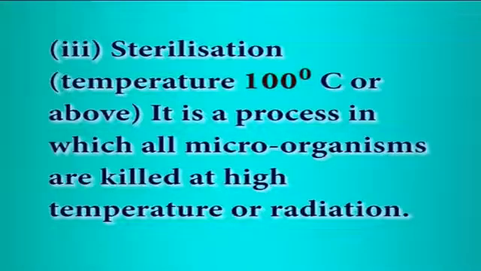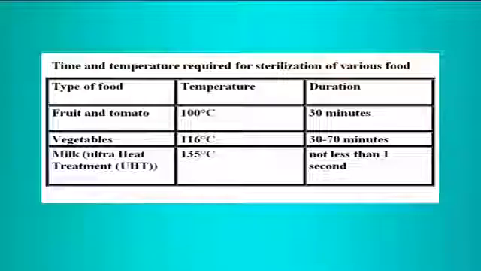Sterilization, temperatures of 100 degrees or above. It is a process in which all microorganisms are killed at high temperature or radiation. The time and temperature necessary for sterilization vary with the type of food. A few examples are listed in table 1.